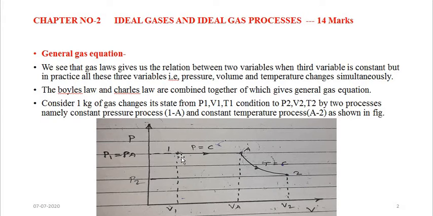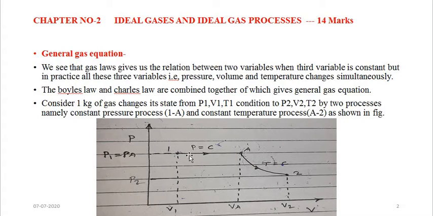Actually the real gas is going through an expansion process from state point 1 to state point 2. So this must be the actual curve, but we have divided this curve into two ideal gas processes, that is the constant pressure process and the constant temperature process.